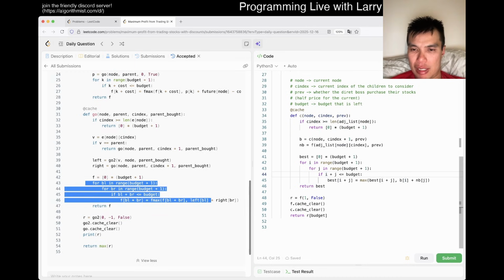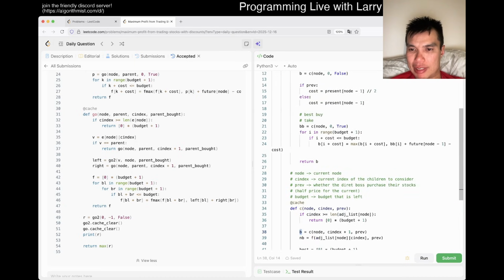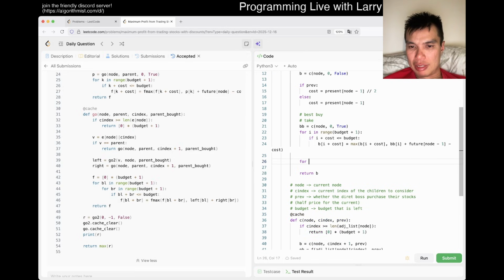In that, I think you can notice that, I think we can write this as. We can also do a prefix sum thing, right? So right.